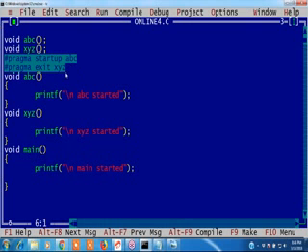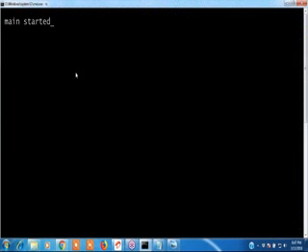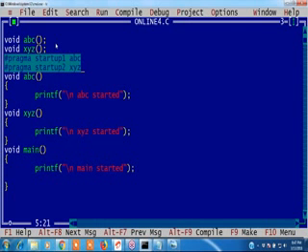Guys, I want to start with two functions. Can I write startup one, startup two? Is it valid or not? Now I want to write startup one, startup two, XYZ. I want to start with first ABC and XYZ. Is it valid or not? See the output, which function started?